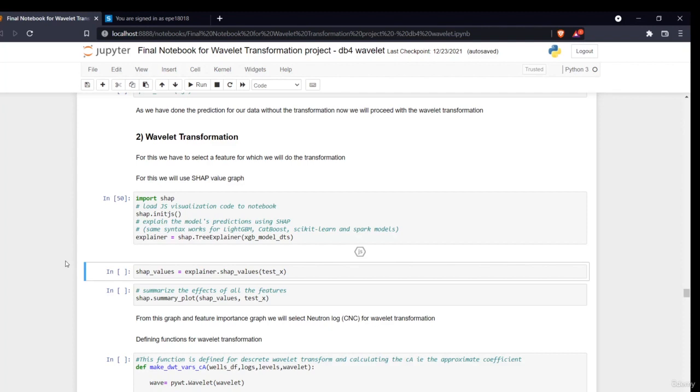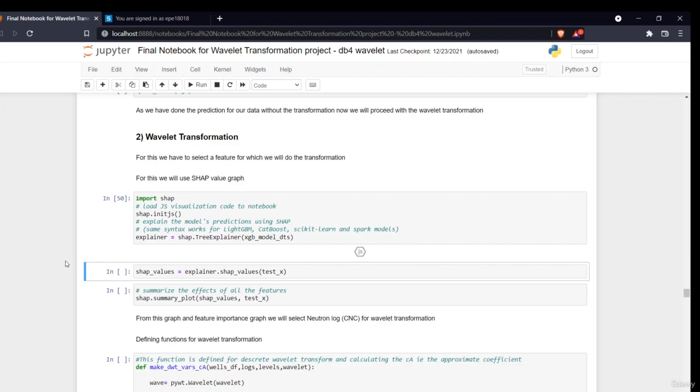That means it will be creating a large number of layers, right? So we tend to perform this transformation on only the one feature which has the highest importance, then we'll see the results. Otherwise, if we perform the transformation on all of the data, it will create a huge number of features, which can lead to the curse of dimensionality, overfitting of a model, overgeneralization of a model, many of those things.